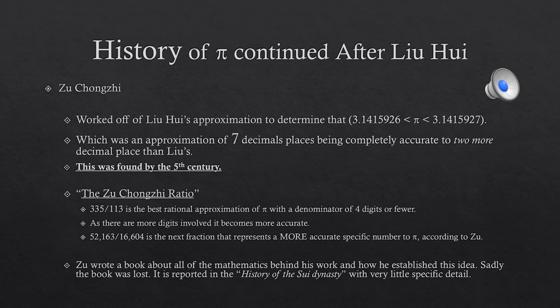The Zhu-Chongzhi ratio is what the ratios equivalent to pi were known as. Listed are the best rational approximations of pi with a denominator of 4 digits or fewer. As there are more digits involved, it becomes more accurate. Zhu wrote a book about all the mathematics behind his work and how he established this idea. Sadly, the book was lost. It is reported in the history of the Sui dynasty with very little specific detail.